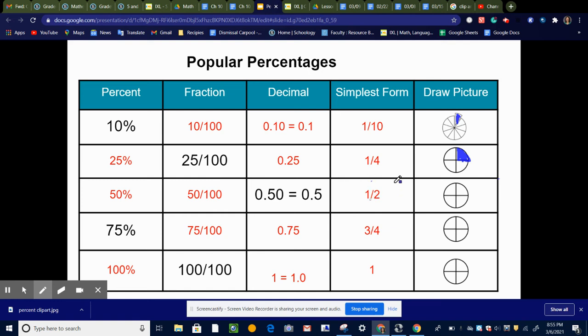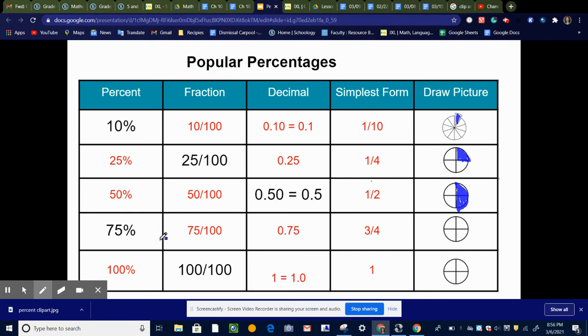Okay, 50%, that's a real popular one. 50% is 1/2. So if it's 50% off, you're just going to pay half price. And we know that because it's 50 over 100, which reduces to 1/2. And we can write that as 0.5, decimal 5, or decimal 50. Remember, these are the same thing. This would be 50 hundredths is the same thing as 5/10, 1/2.